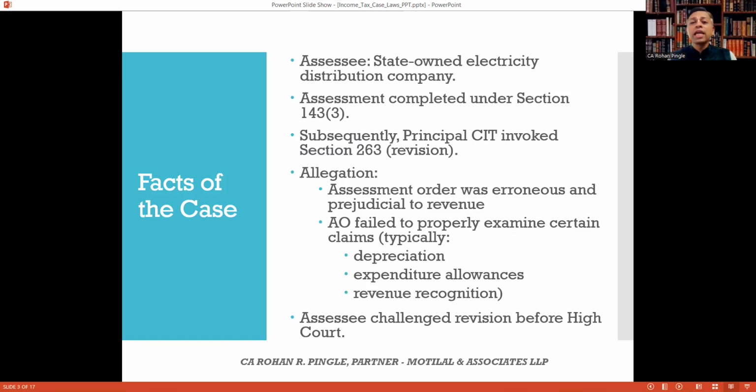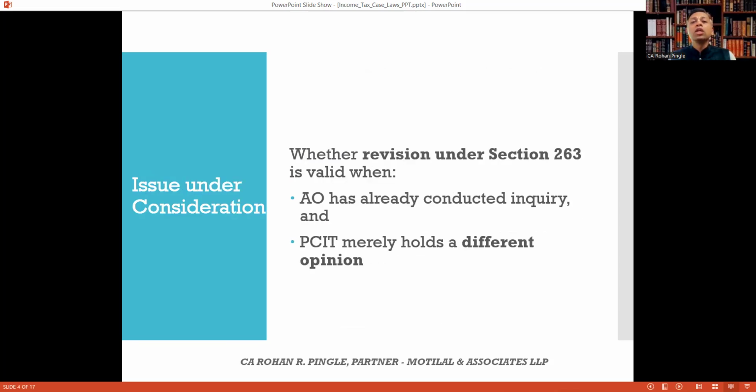Subsequently, the Principal CIT invoked section 263, that is revision. The allegation was that the assessment order was erroneous and prejudicial to the revenue. The AO failed to properly examine certain claims, typically depreciation, expenditure allowances, and revenue recognition. So the assessee challenged the revision before the High Court. Let's see what the issue under consideration was.